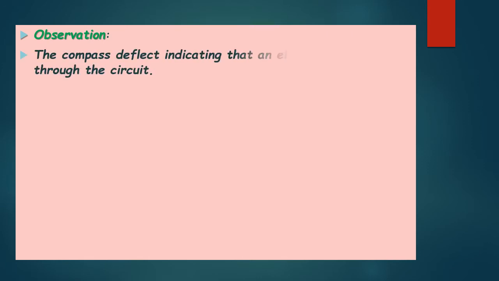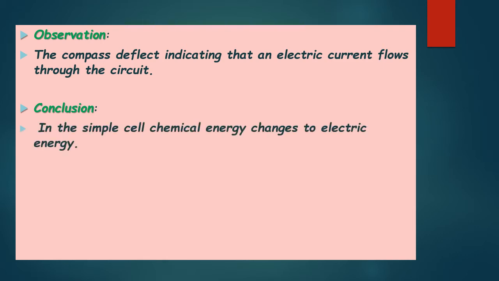What do we observe? The compass deflects, indicating that an electric current flows through the circuit. What do we conclude? In the simple cell, chemical energy changes into electric energy.